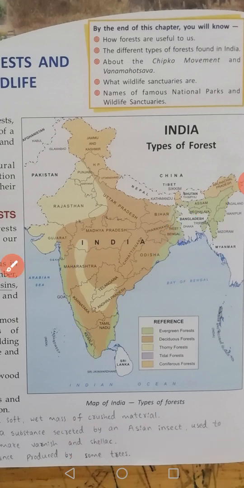Next type of forest is deciduous forest. What are these evergreen forests, deciduous forests? We will come to know soon after this map.